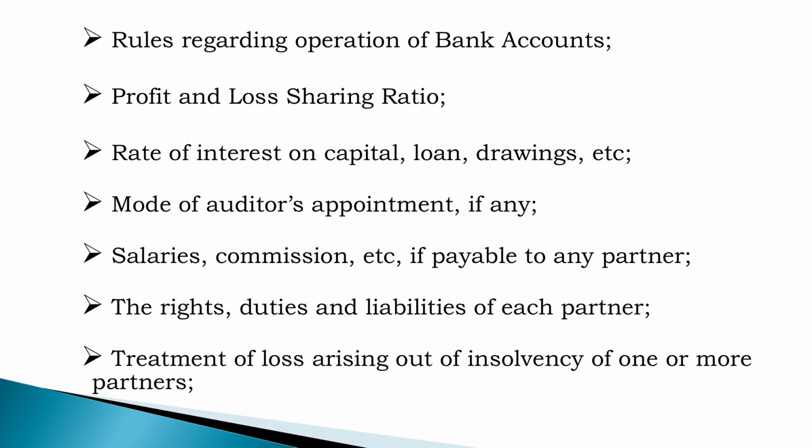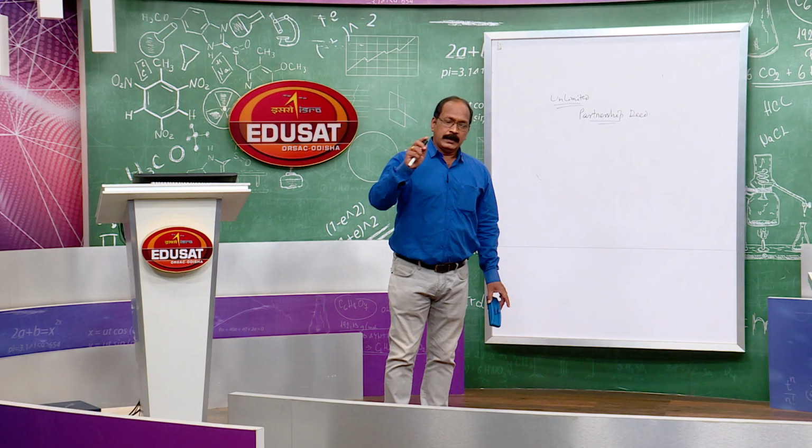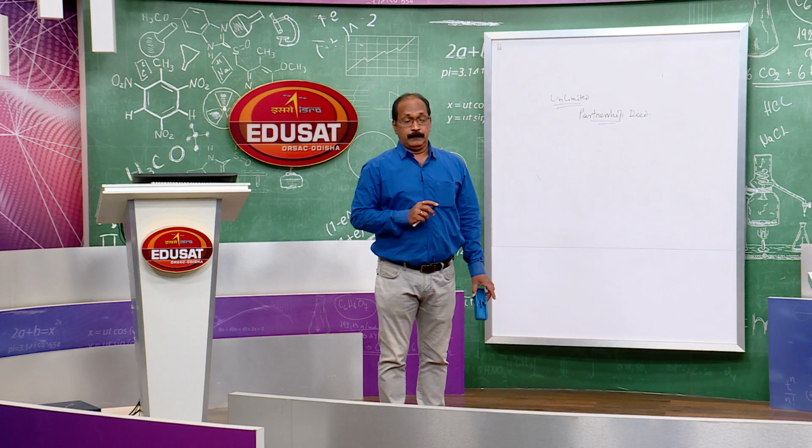Salaries and commissions, if any, payable to any partner are to be written in the partnership deed. The rights, duties and liabilities of each partner. So, all these are there in the partnership deed.